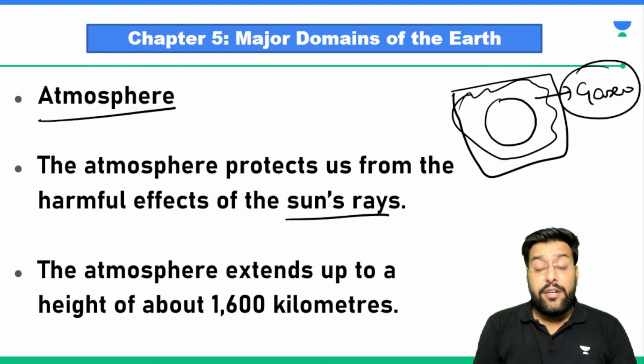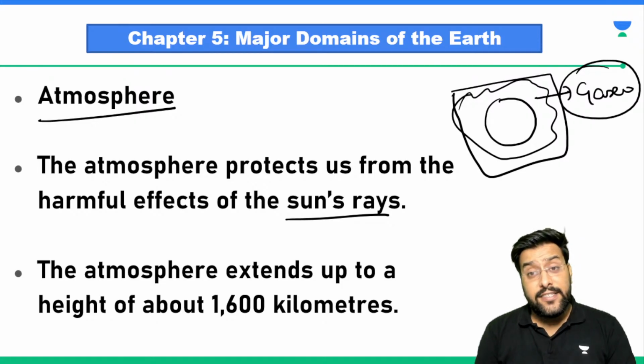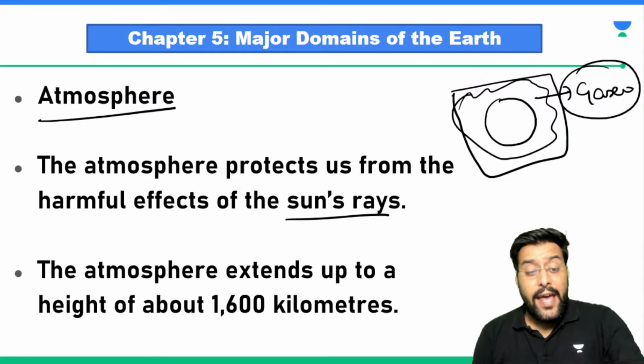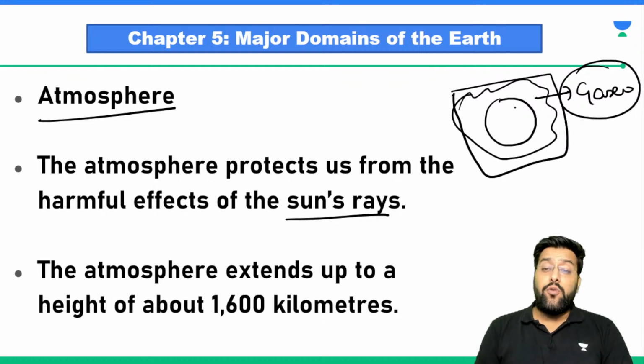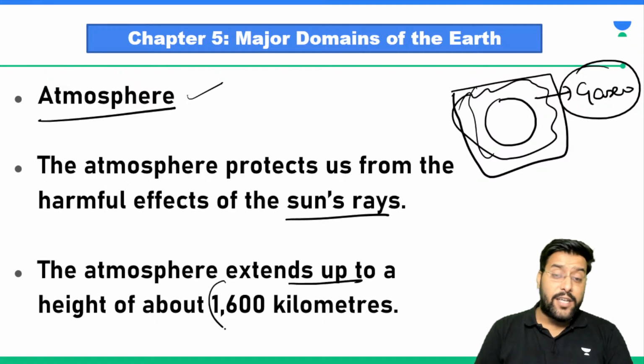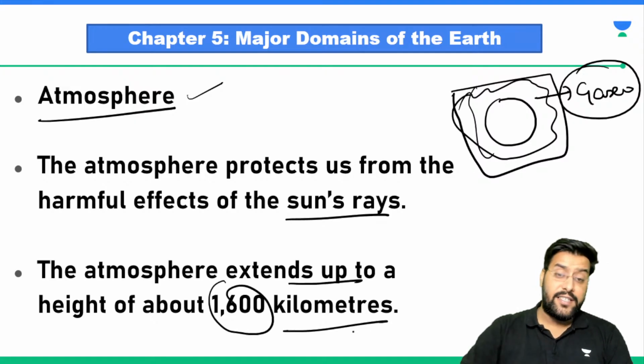Just like we talk about the ozone layer, there are some radiations which are not at all good for human life. So this atmosphere bans those harmful radiations and only allows the radiations and heat which is actually required. So this huge chunk is known as what? This huge chunk is known as atmosphere. Atmosphere extends up to 1600 kilometers.